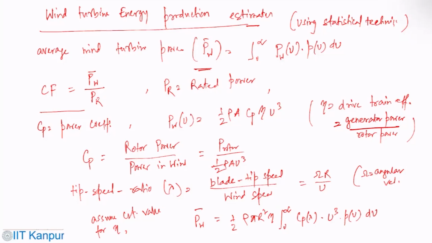Now using this, one can estimate the power and all these things using statistical analysis.